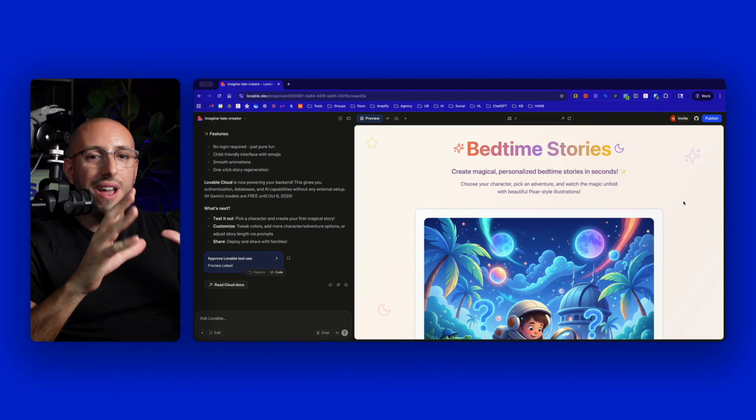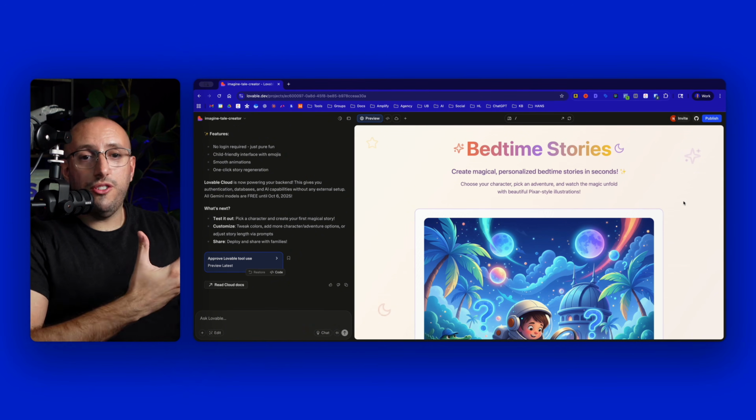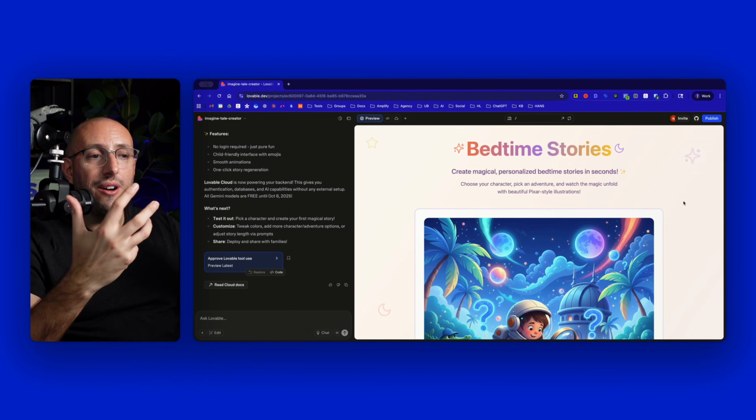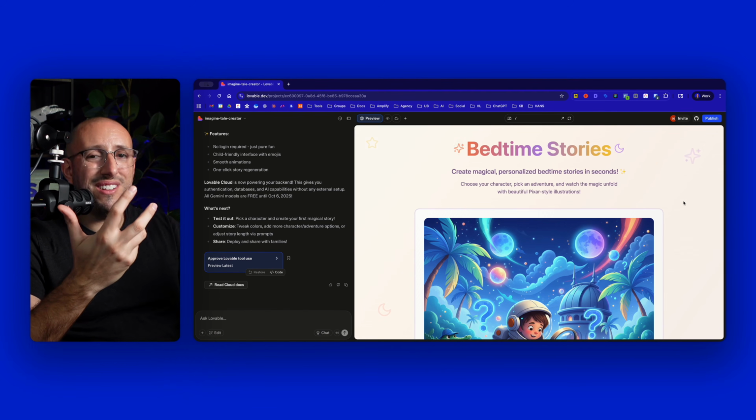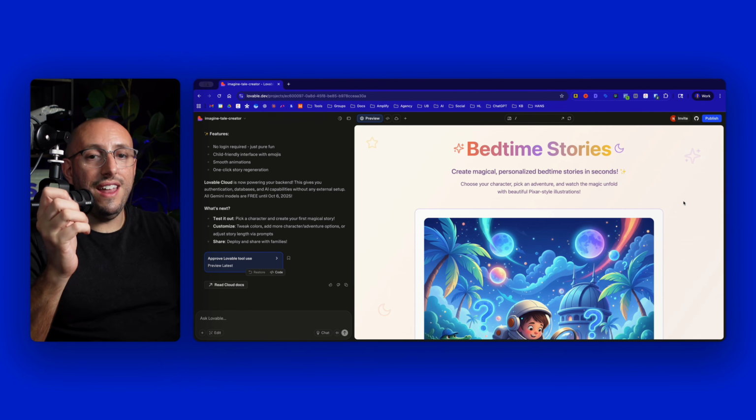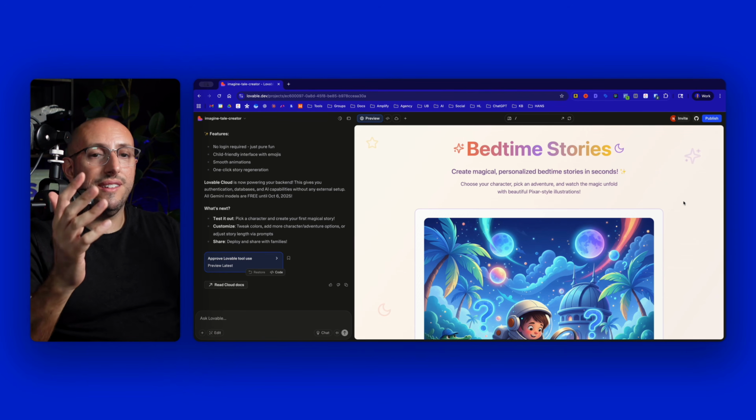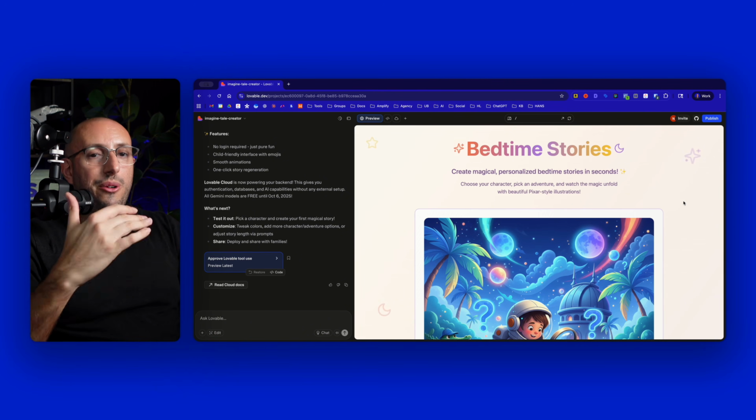This was just the most random thing I could think of that actually is useful, because I do like to read stories to my son, and we're always trying to figure out what stories to come up with. And we used to just do this with ChatGPT, which is kind of boring. This is so much more fun and engaging, and you could probably come up with a million other ideas for your business, for your personal life, all of it using Lovable Cloud and AI.